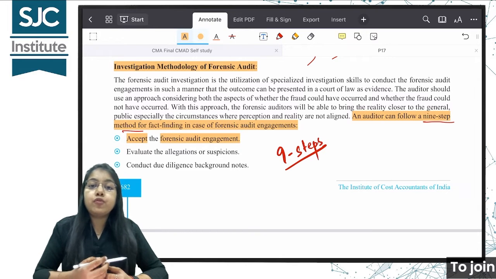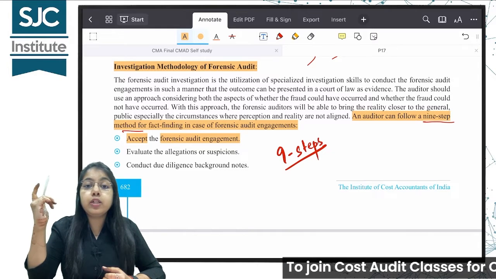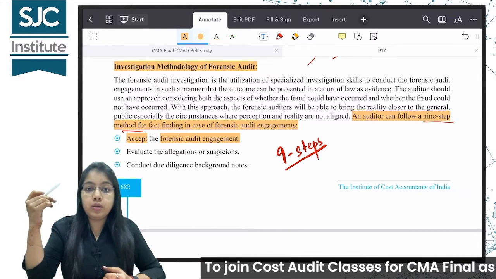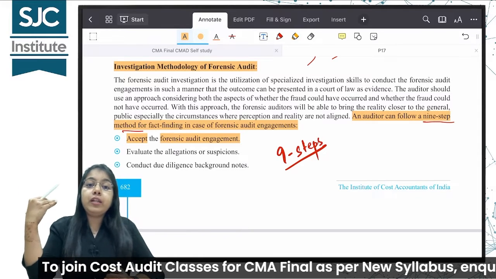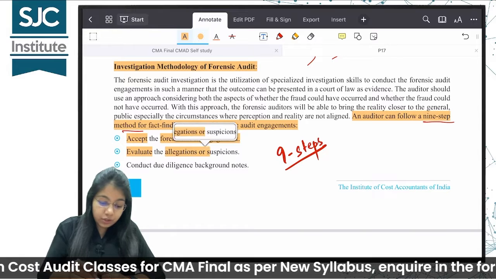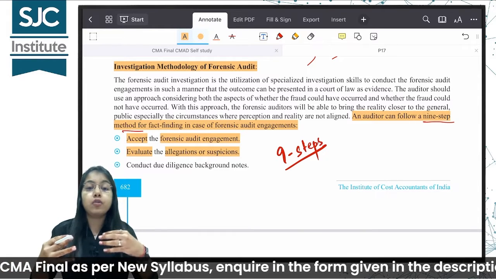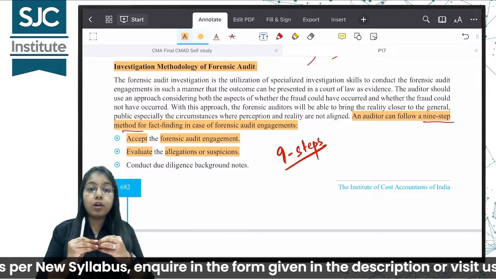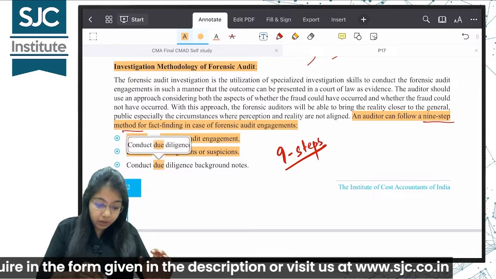After accepting, ma'am, what we'll do? We started this audit with a suspicion or an allegation. कुछ गलत हो रहा था तभी तो हमें expert को बुलाया गया था ना. Now we will evaluate this allegation or suspicion. समझेंगे उसको, evaluate करेंगे मतलब समझेंगे और उसके ऊपर study करेंगे. Alright. Next, we will conduct due diligence background checks.